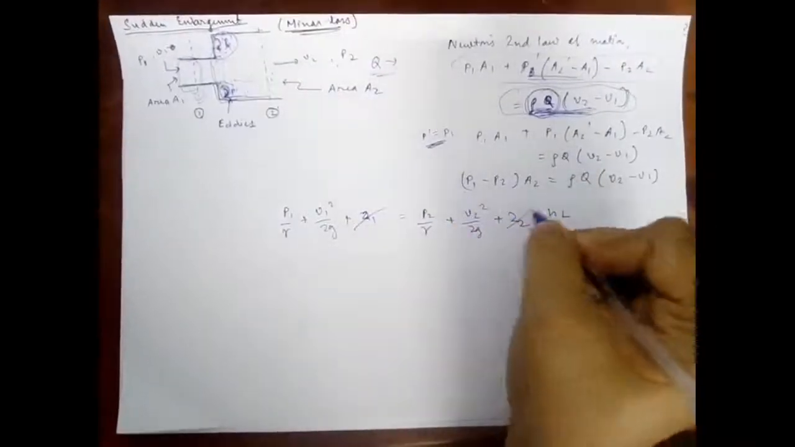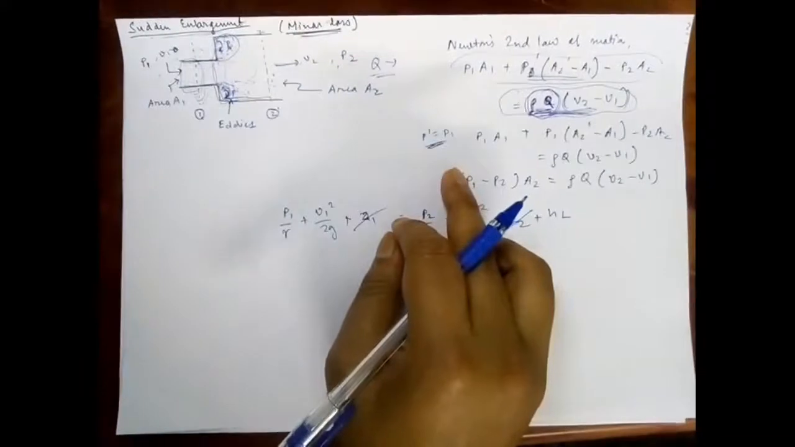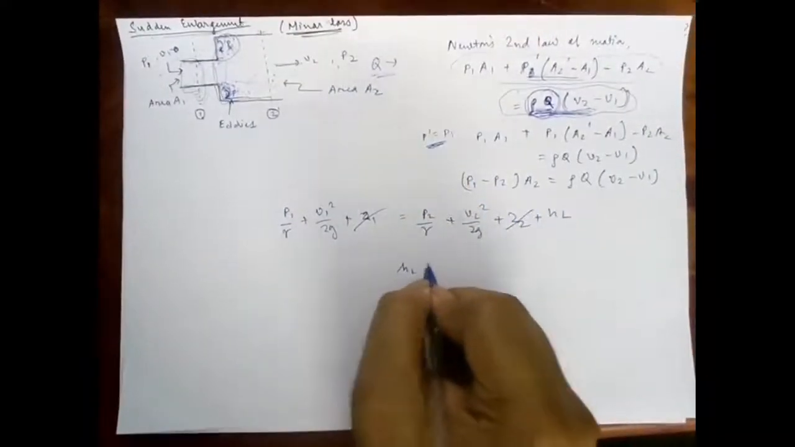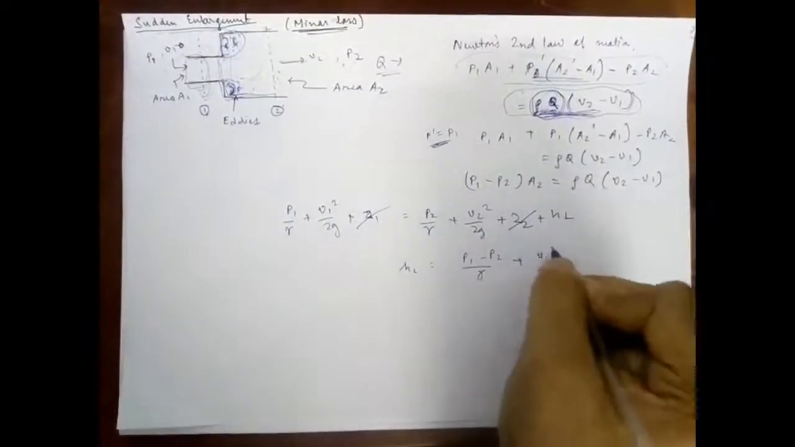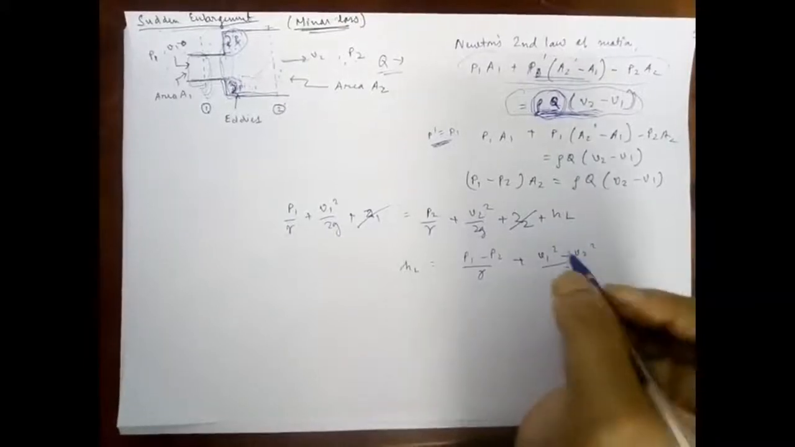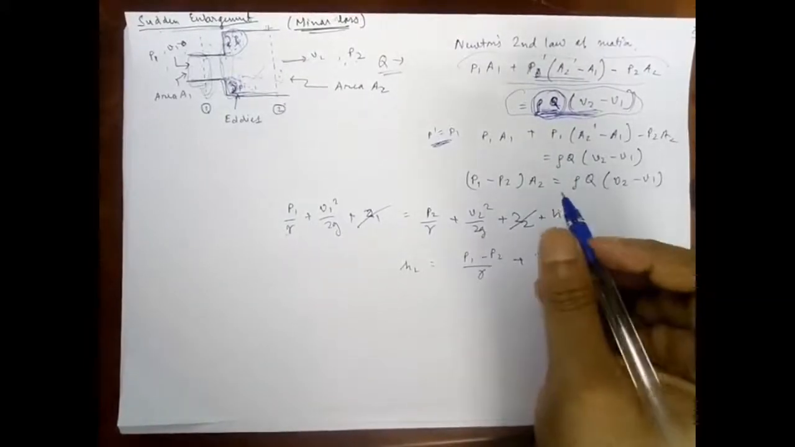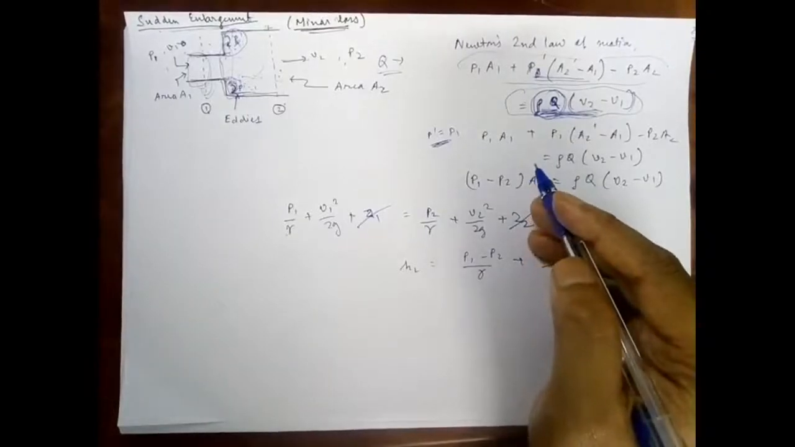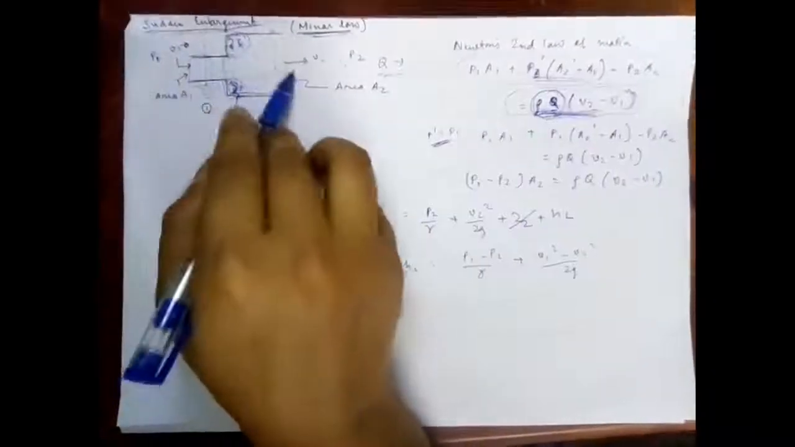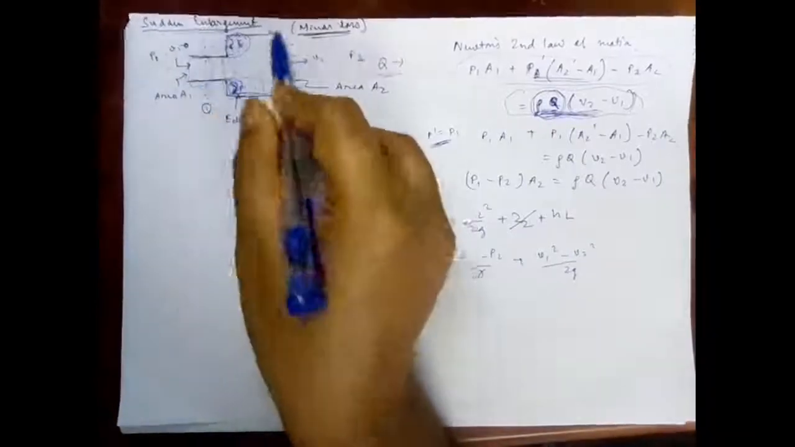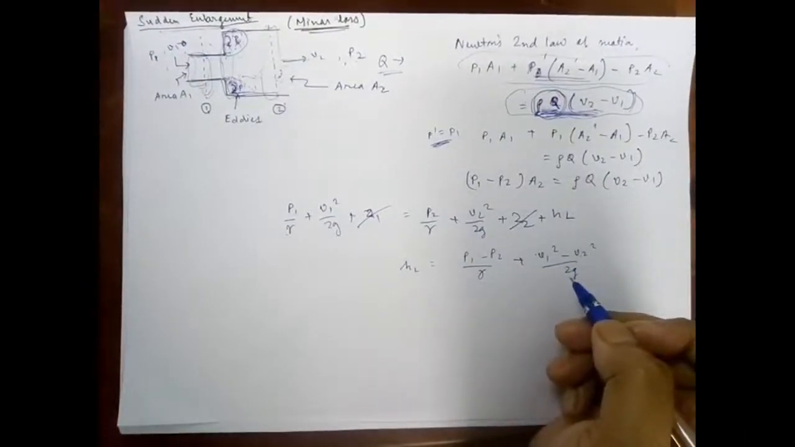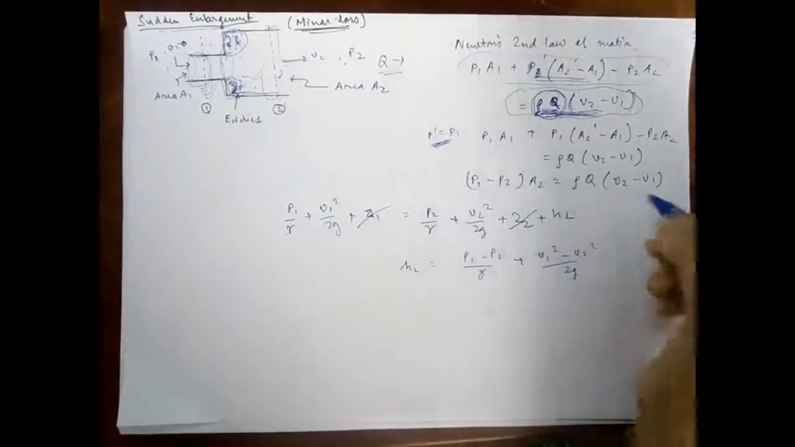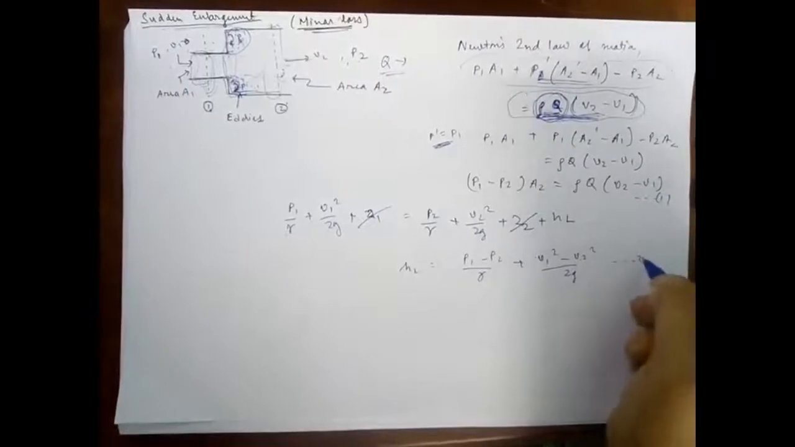And now Z1 is equal to Z2 because they are at the same datum altitude, and thus HL is equal to (P1 minus P2) upon gamma plus (V1 square minus V2 square) upon 2g. Now we cannot say that V1 and V2 are similar like we did in the previous example of the Darcy-Weisbach equation, because the area of cross section is different in both the sections. So V1 and V2 will have separate values. Let's consider this as equation 1 and this as equation 2.